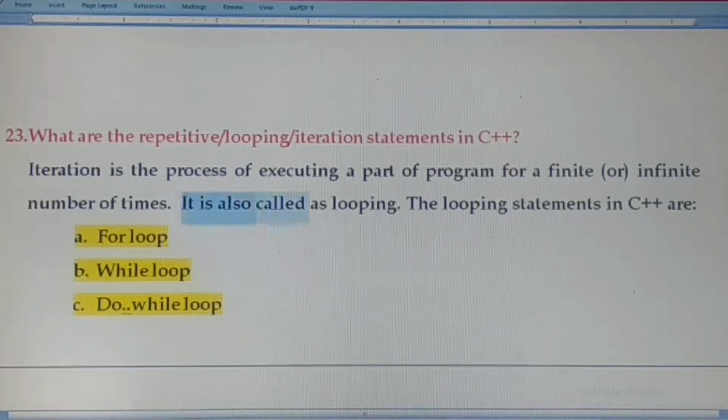It is also called looping. The statements are for loop, while loop and do while loop. As I have already told, the syntax of any statement may be asked in 2 mark questions. So study well the various control structures and looping statements in C++. It is a very important question in the first unit.